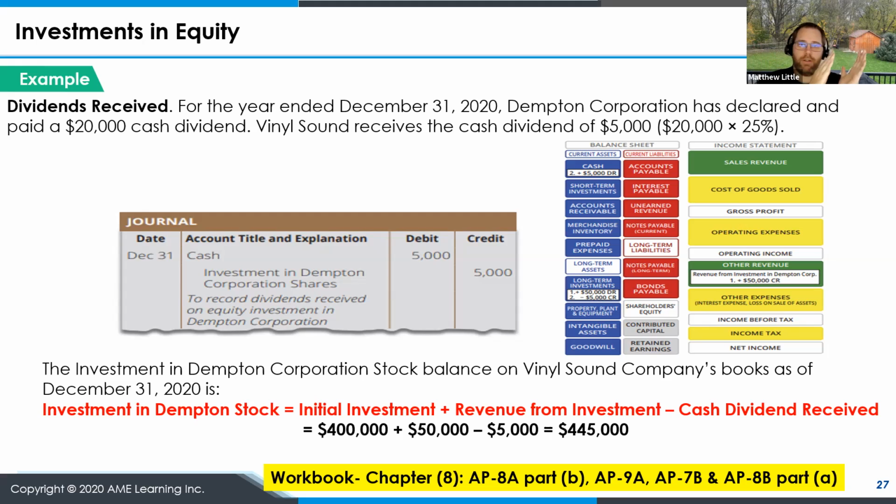So we recorded our share of net income as an increase to that long-term investment. Now we need to reduce that long-term investment by the dividends that were pulled out of the business for our share. So our investment in Dempton stock now, if you look at the bottom of the screen, was a $400,000 original investment, plus a $50,000 share of income for the year, less the $5,000 dividends received. So our investment in their stock is now worth $445,000 on our balance sheet.